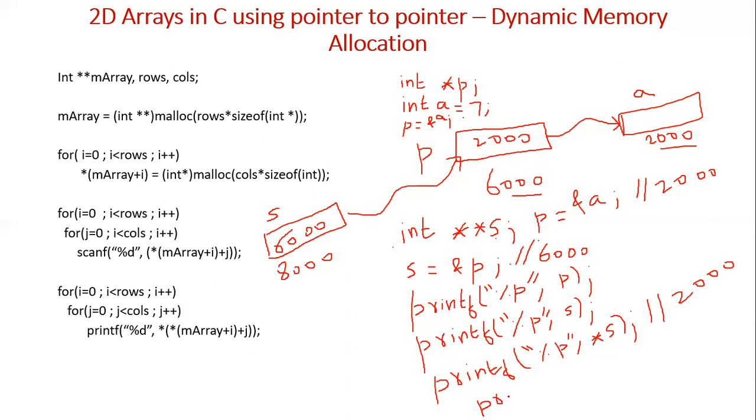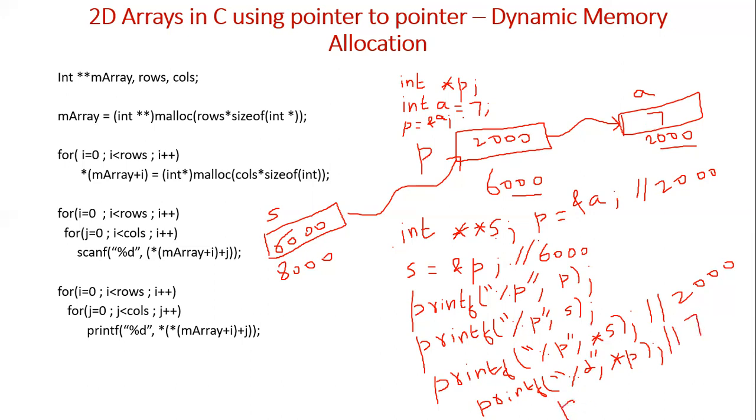If I give printf percentage D comma star P, what will it display? Star P is, what is P? P is 2000. Star P is value at 2000. What is the value at 2000? A contains 7. So value at 2000 is 7. So it will display 7, right?